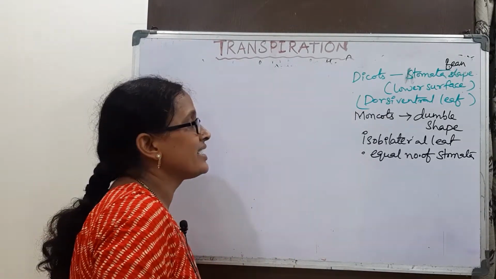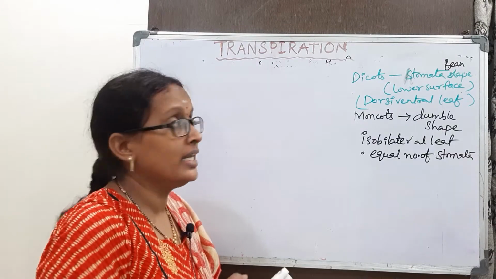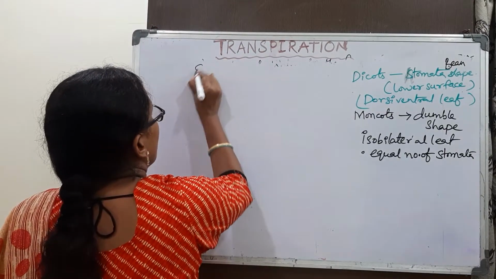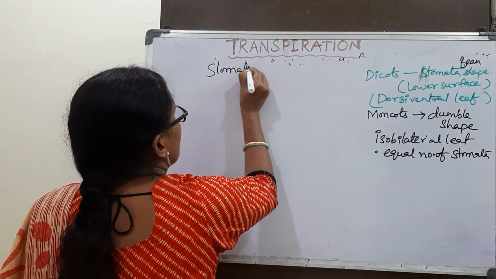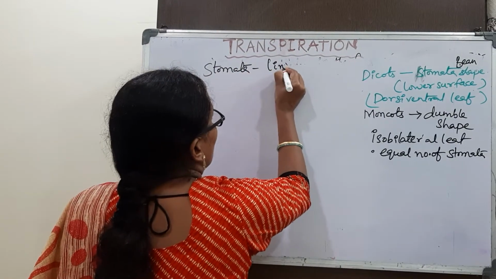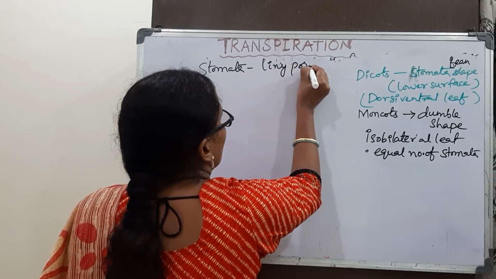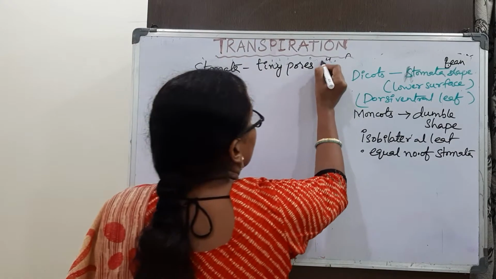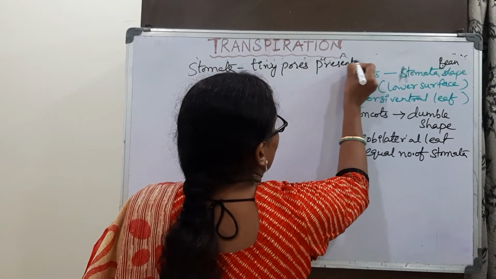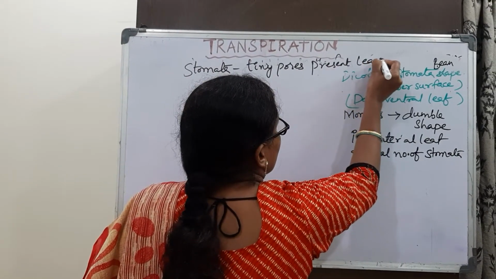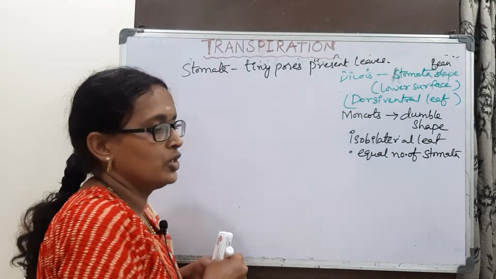What is stomata? Stomata are tiny, very small pores present in the leaves.